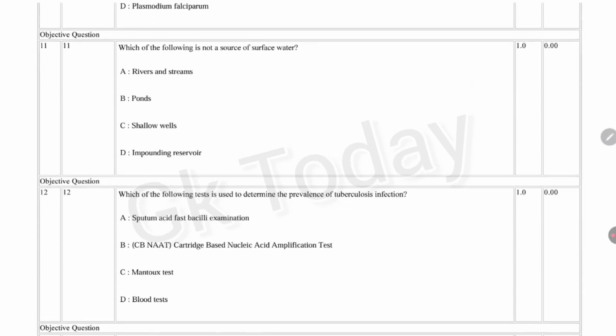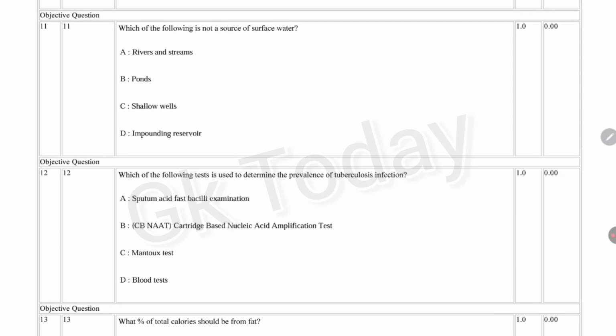Next question. Which of the following is not a source of surface water? Rivers, streams, ponds, shallow wells, impounding reservoir. Correct answer is option C, shallow wells. Okay, next question.